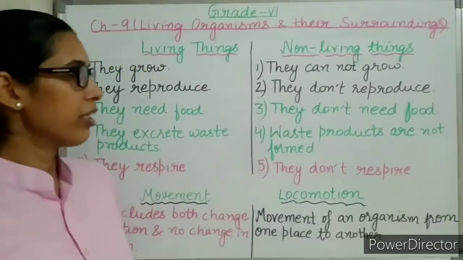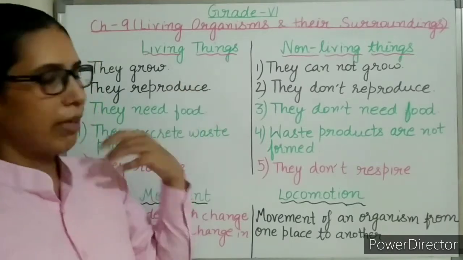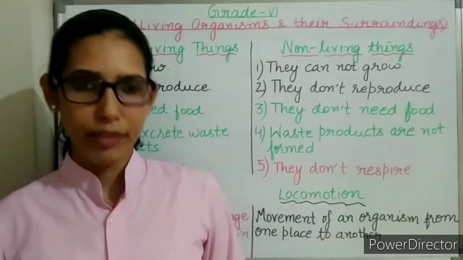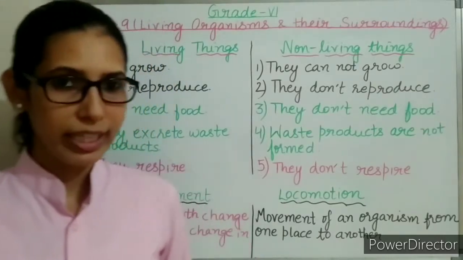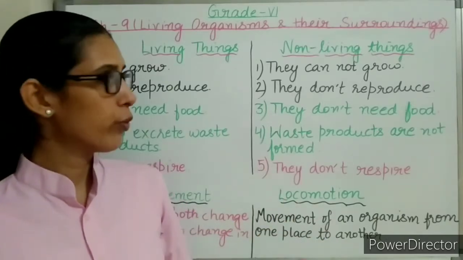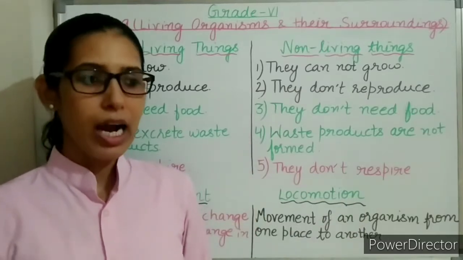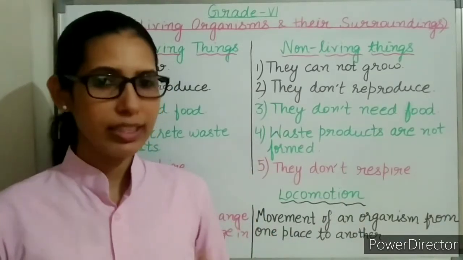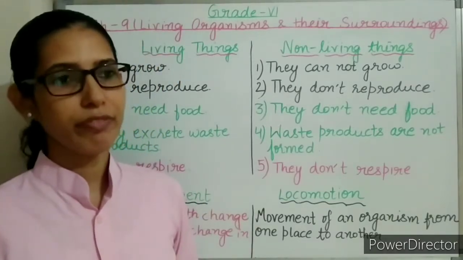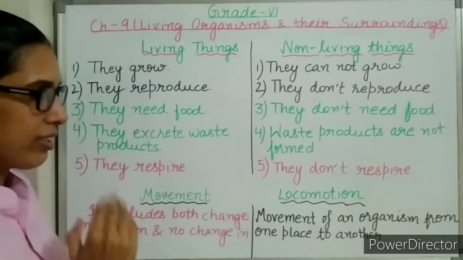Next is living and non-living organisms. Let's try to understand the difference between living and non-living things. If we talk about examples of living things, like human beings, many animals, plants, we all are living organisms. If we talk about this marker, pen, mobile phone, this whiteboard and the building, these are non-living things. How can we differentiate between living things and non-living things? On the basis of some characteristics, we differentiate the living things from the non-living things. So let's try to understand in detail.